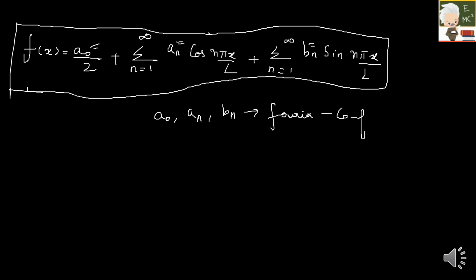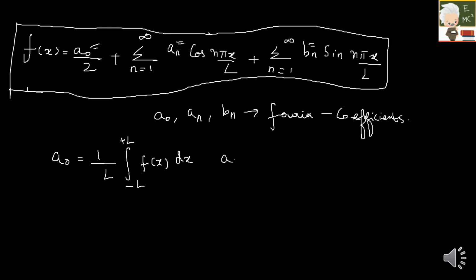Fourier coefficients. So what is a naught? A naught is nothing but 1 by L integral from minus L to plus L of f of x dx.